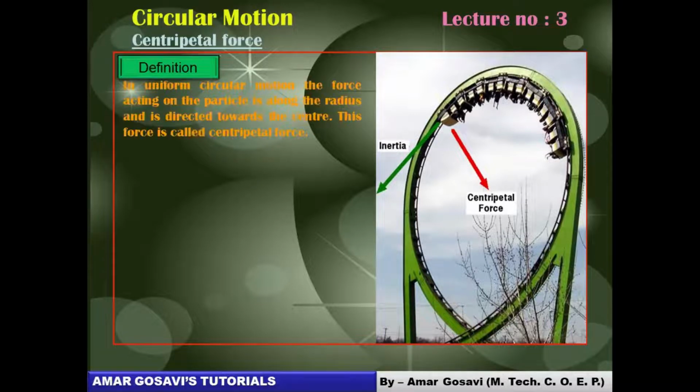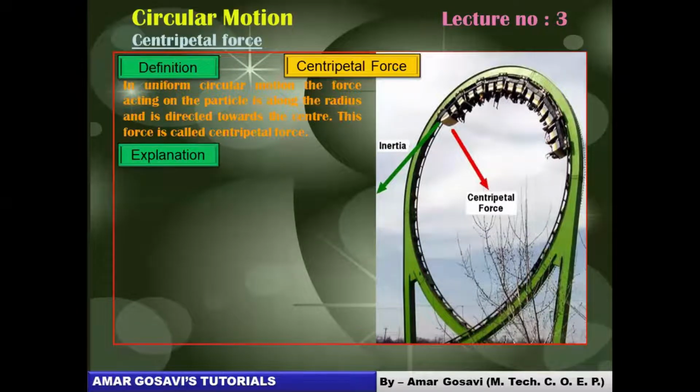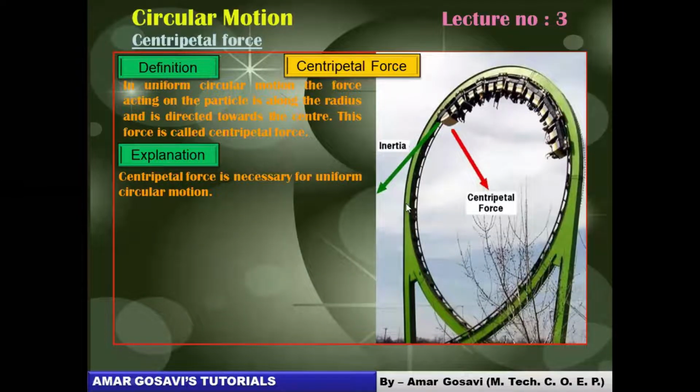In uniform circular motion, the force which will act along the radius towards the center, we will call it centripetal force. And we all know one thing very clearly, that centripetal force is necessary for uniform circular motion. Why? Just imagine a case if this force vanishes, it becomes zero. Obviously, what will happen to all these bodies over here? They will fly off tangentially. So there won't be any circular motion in that case.